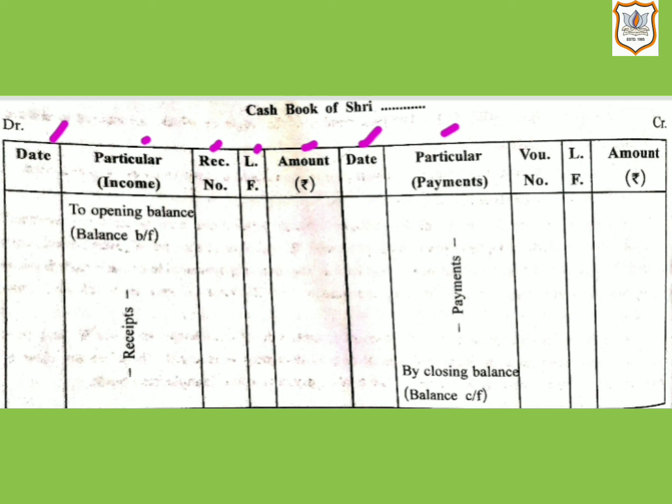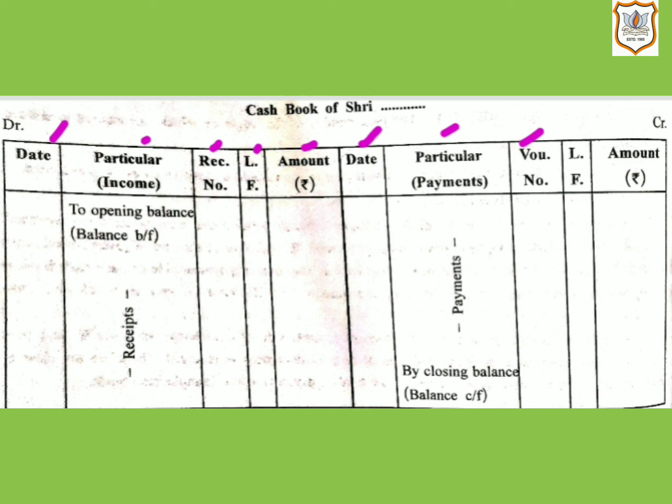Then third column is of voucher number. When the cash is paid, the payee issues a receipt of cash received or cash memo of cash purchase. The number of such receipt or cash memo or the number given by us to it is written in this column.